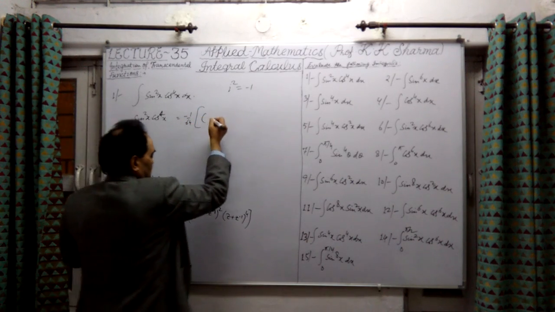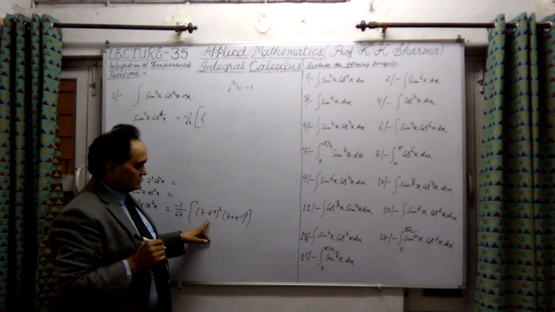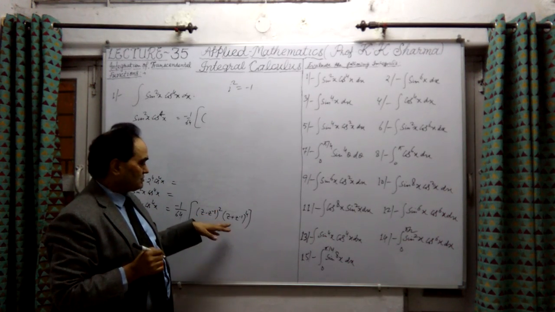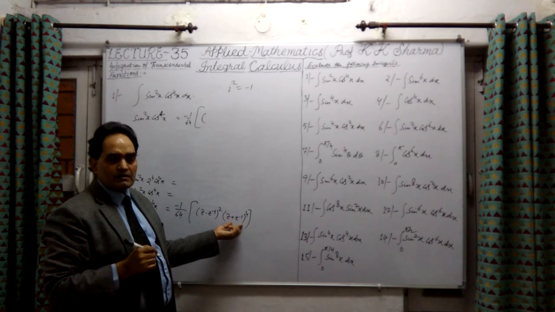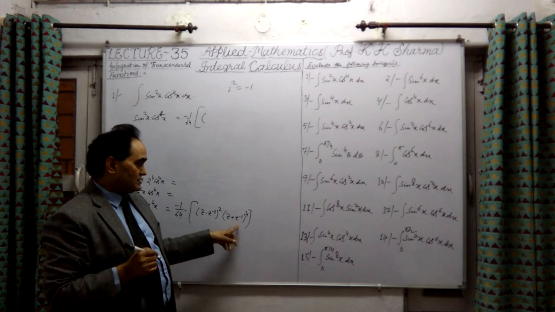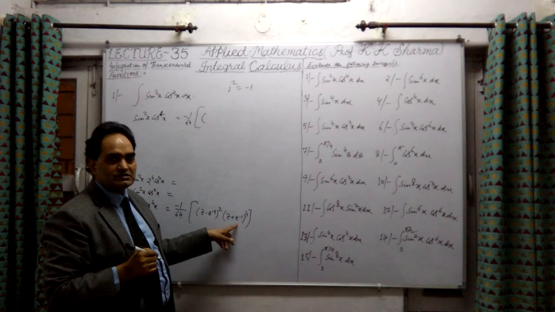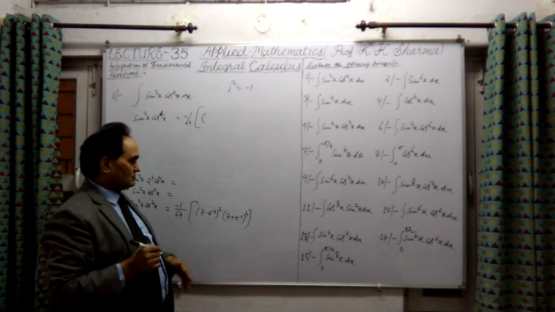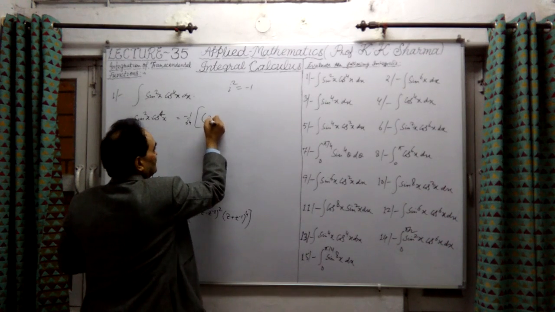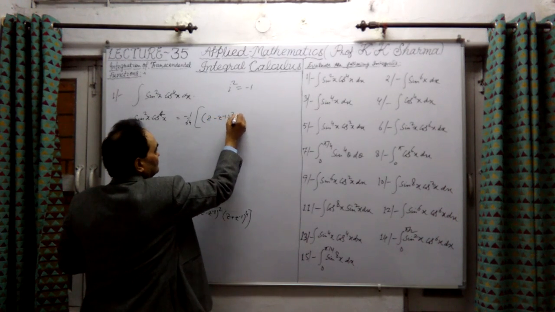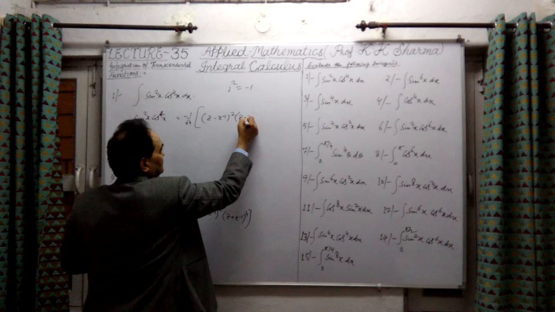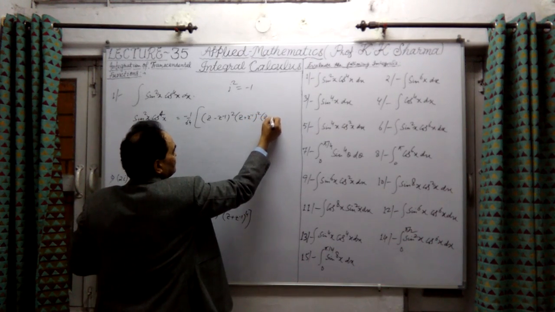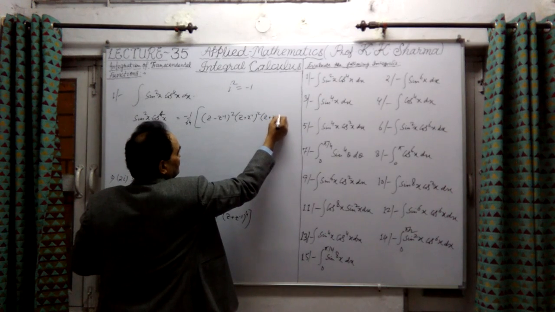Let me solve this equation. So this will be now (z minus z⁻¹)², and if I divide (z plus z⁻¹)⁴ into two parts, it will be (z minus z⁻¹)² into (z plus z⁻¹)² into (z plus z⁻¹)².